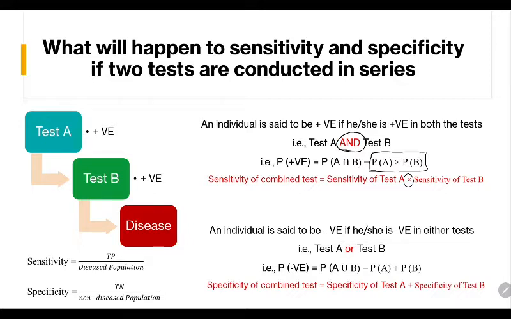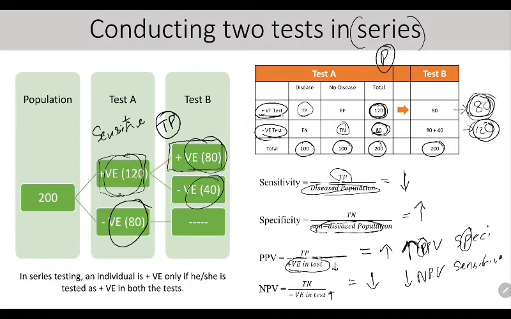The maximum value of a probability is 1, so it will be 0 point something, and if you multiply 0 point something by 0 point something else, obviously it will lead to a decrease. This is consistent with our previous result, which is that if you conduct tests in series, the sensitivity will decrease.